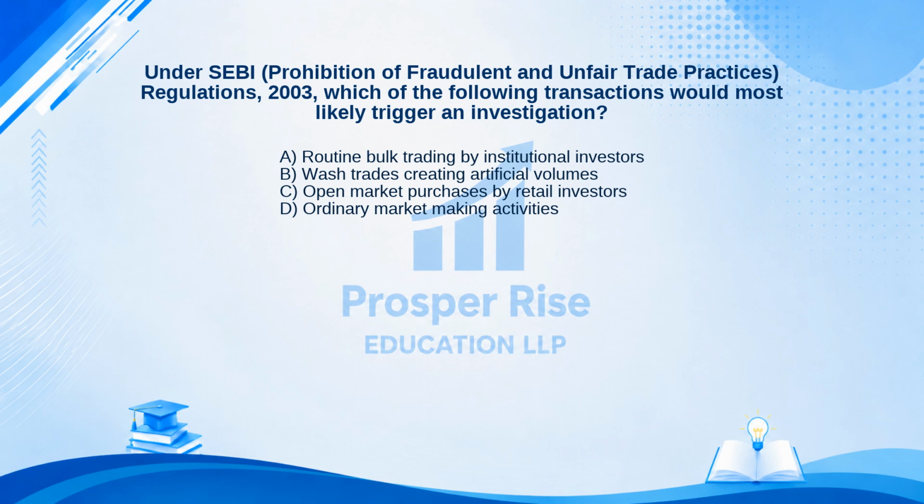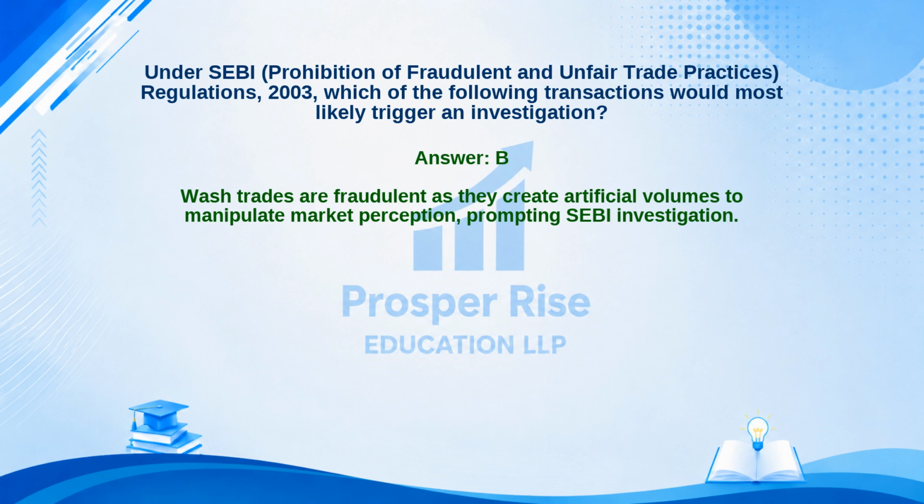A. Routine bulk trading by institutional investors. B. Wash trades creating artificial volumes. C. Open market purchases by retail investors. Or D. Ordinary market-making activities. Take a moment to pause the video and decide. The correct answer is option B. Let's see why.